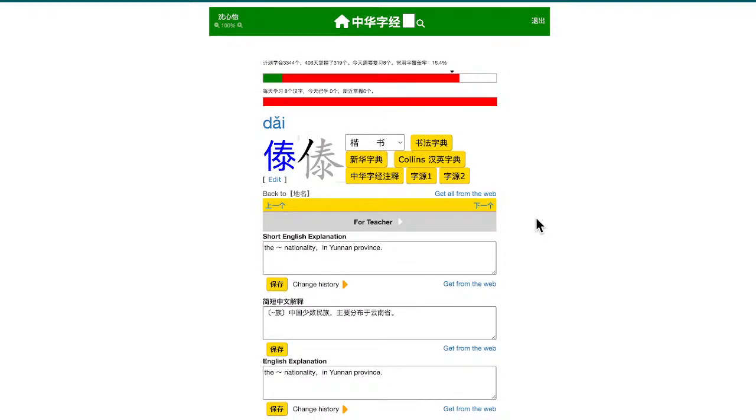Next one, dai. Dai is also used in the name of an ethnic group in China, in Yunnan province, the Dai people. The Dai are also the majority ethnic group in Burma. Part of these people live in China, and another part lives in Burma. They are ethnically the same group of people. In China, it's called Dai Zhu.